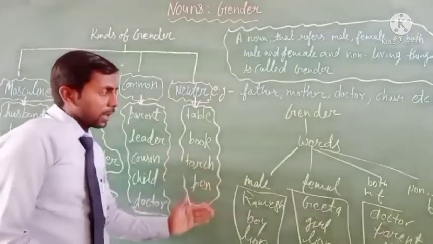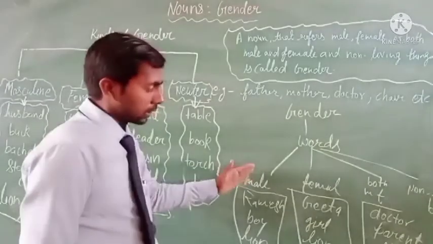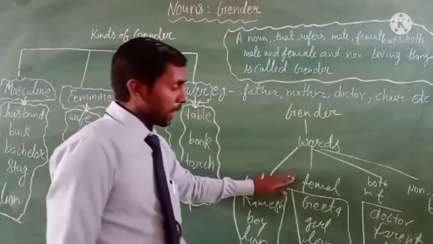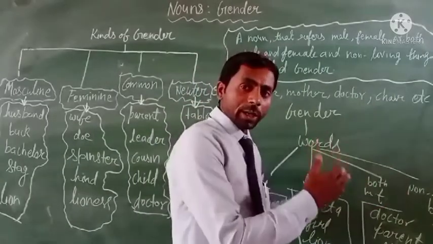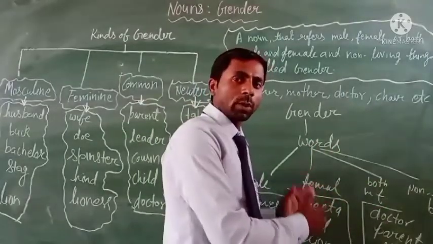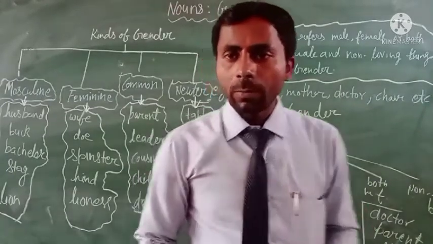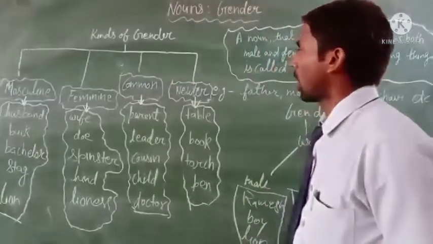We classify these noun words into four parts: male, female, both male and female, and non-living things. According to this classification, we can also divide the gender word into four parts. How many parts?